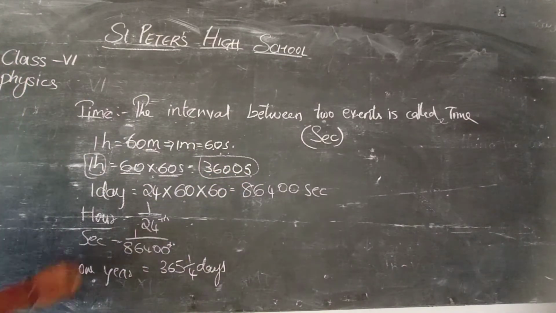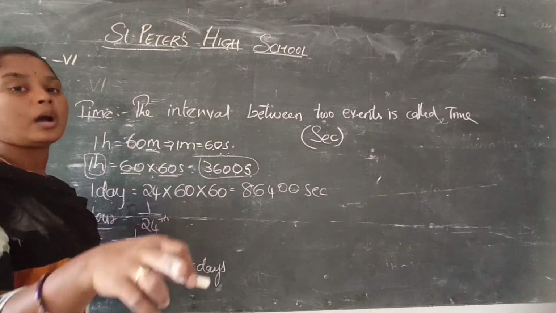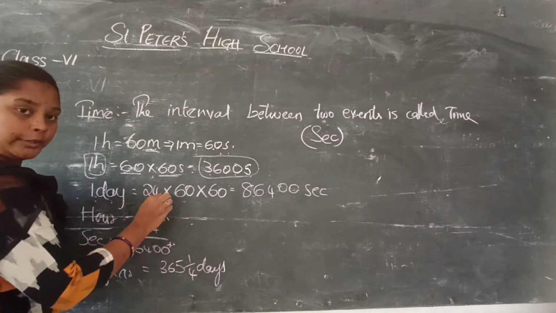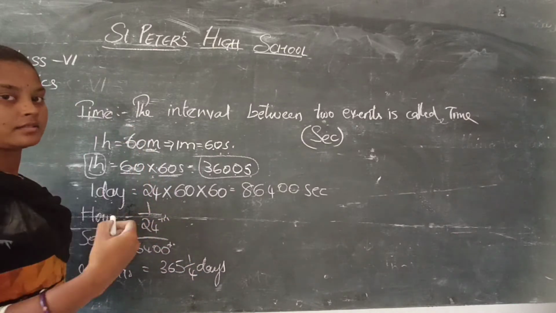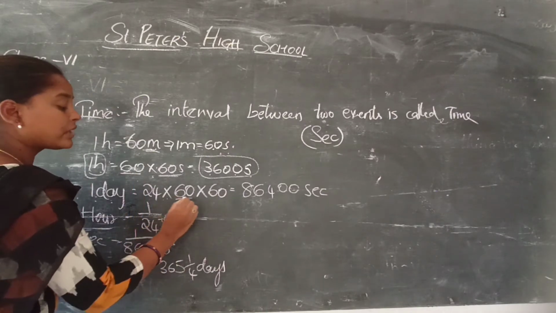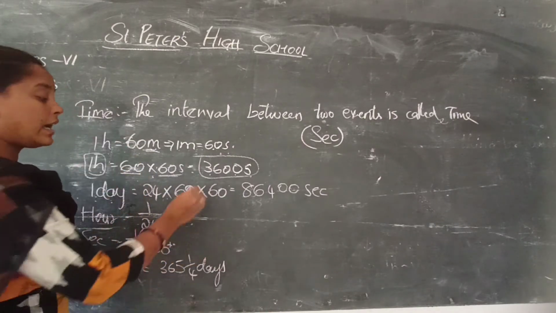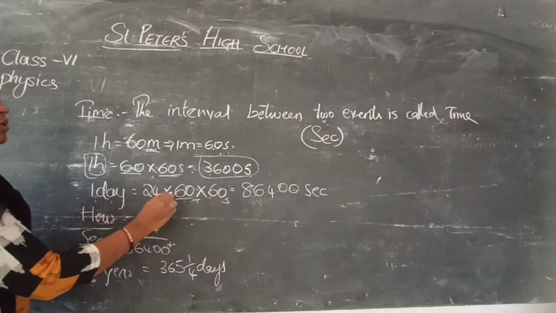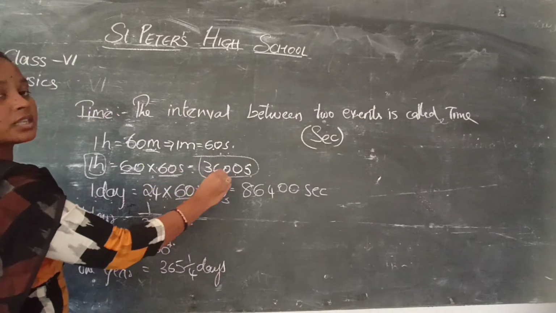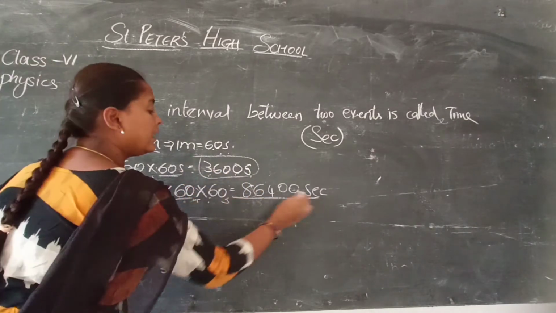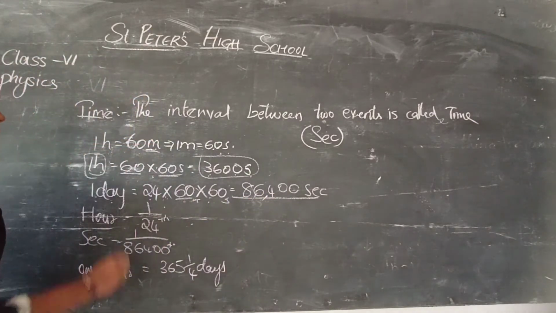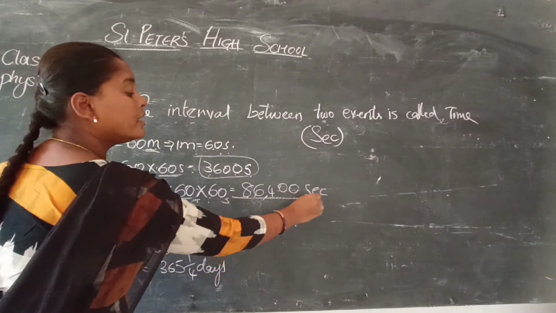In the same way, 1 day. That means in 1 day how many seconds will be there? 1 day is equal to 24 hours. Yes? We need not hours, we need seconds. 24 hours can be written as minutes, that means 60 minutes. Again we don't need minutes, we need seconds, so again into 60 seconds. Now 24 into 60 into 60 we get 24 into 3600. We will get the answer as 86,400 seconds. That means 1 day is equal to 86,400 seconds.